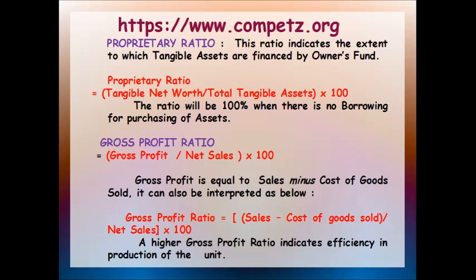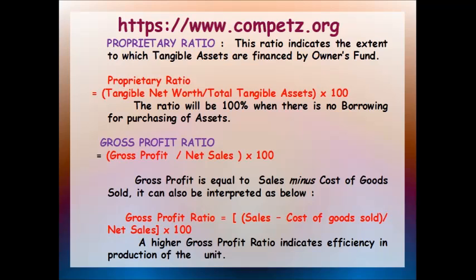Sales was 100, less your sales return, how much was returned to the company by the customer, which is 50. So 100 minus 50, the balance is 50. So that balance 50 is your net sales. So the ratio thus reflects the margin of profit that a business concern is able to earn on its trading and manufacturing activity. Okay, so it is the most commonly calculated ratio, the gross profit ratio. It is employed for interfirm comparison of trading results.